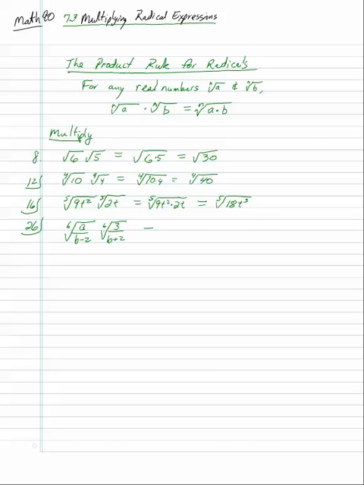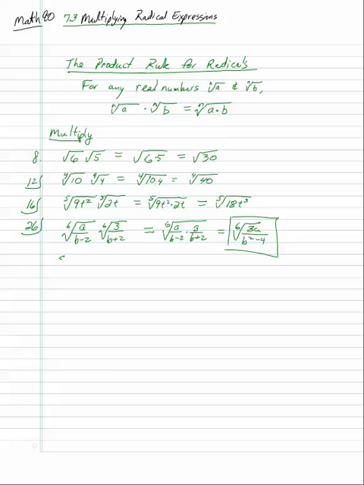Okay, and it doesn't matter what the radicand looks like if they're both sixth roots, so we got the sixth root of a over b minus 2 times the sixth root of 3 over b plus 2, so they're both sixth roots. So we leave that. And then we're going to multiply the two fractions together, the two radicands. So it's going to be the sixth root of 3a over b squared minus 4, because that's the difference of squares. And there you go.